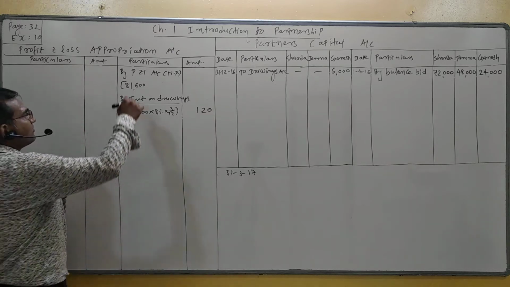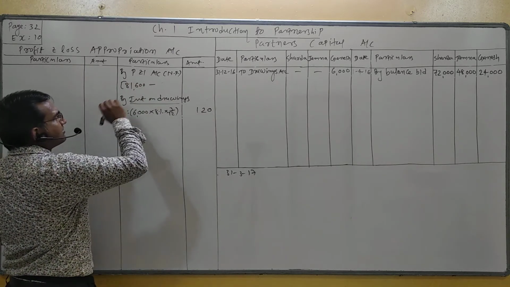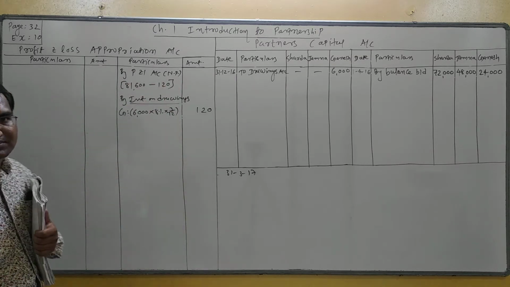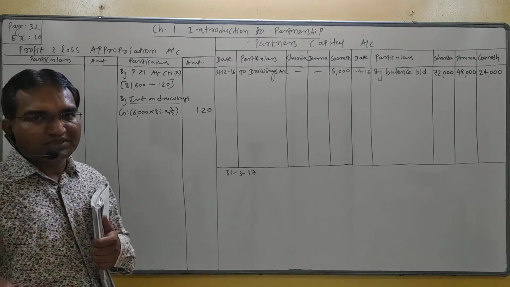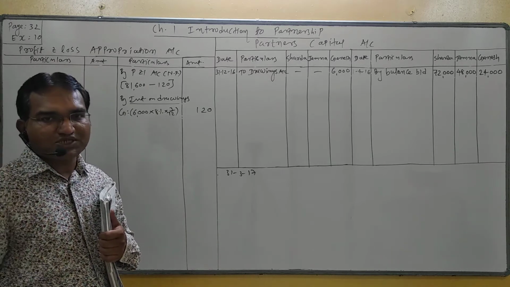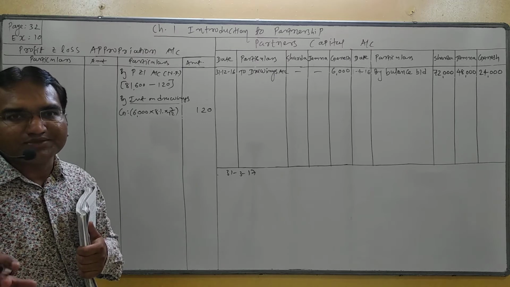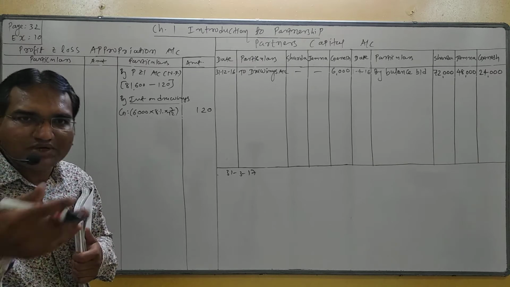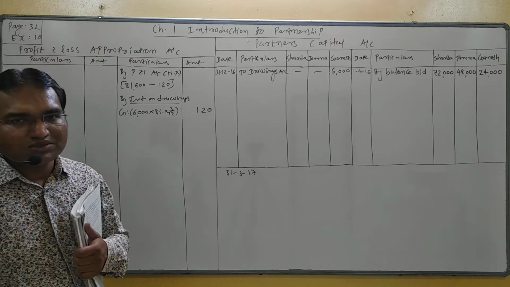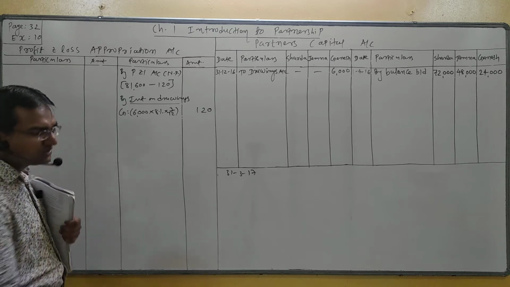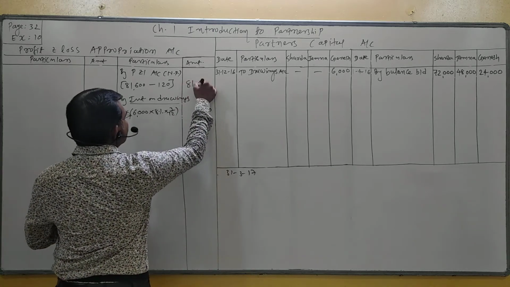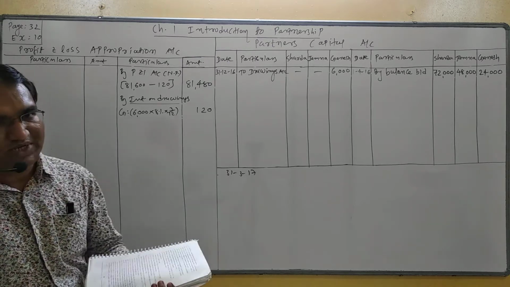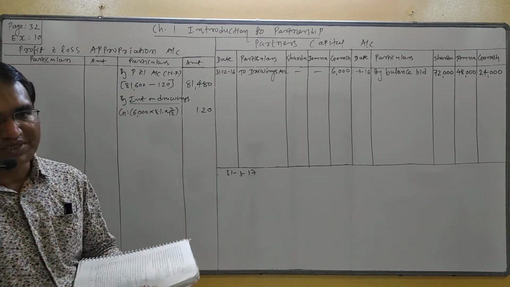And you are given net profit after charging interest on drawing, meaning this net profit includes interest on drawing. So interest on drawing is to be deducted. So the first time it happens, net profit is given after charging interest on drawing, and interest on drawing is an income previously included in this net profit. So we have to deduct it. Minus. So what is your final net profit? 81,480. So student, now you understand, interest on drawing is deducted from net profit.